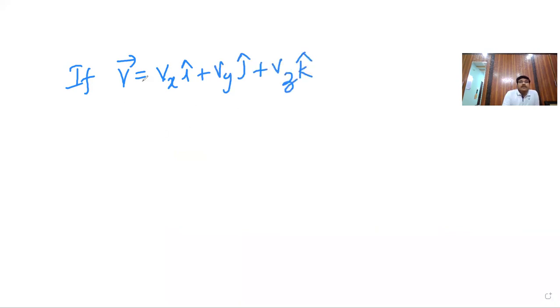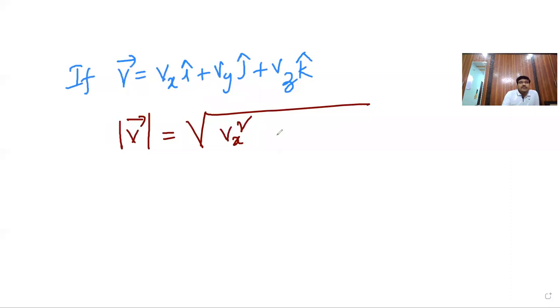Secondly, let us say that if v bar is a velocity vector given as vx i cap, vy j cap, vz k cap, then the magnitude of this, modulus of this, is what? Coefficient of i cap squared, coefficient of j cap squared, coefficient of k cap, vz squared.